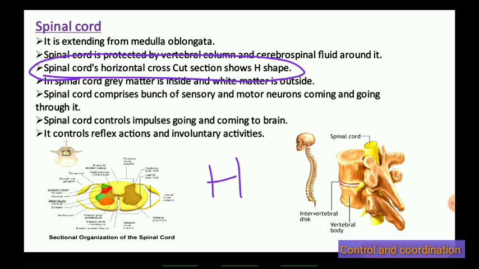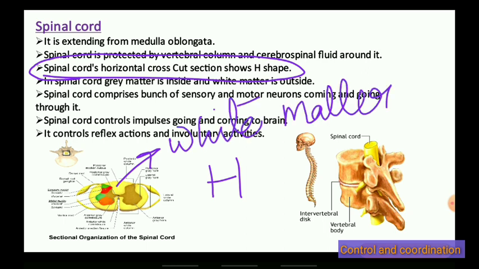And what is the speciality of this spinal cord? The outer matter is white matter and the inner matter is gray matter.